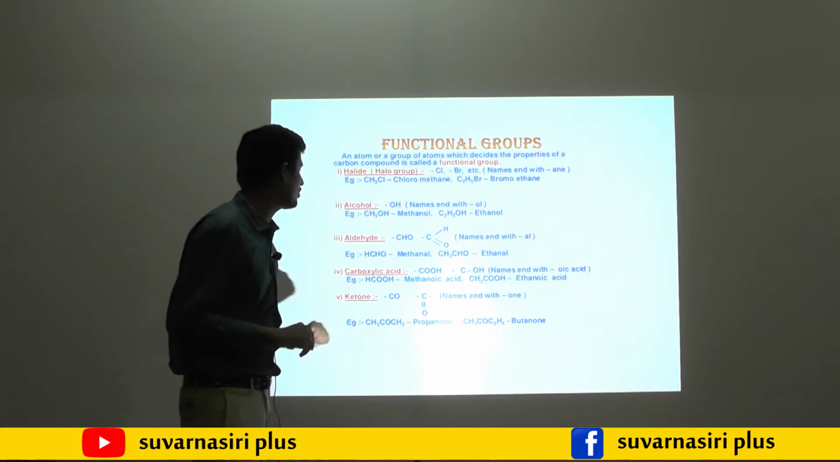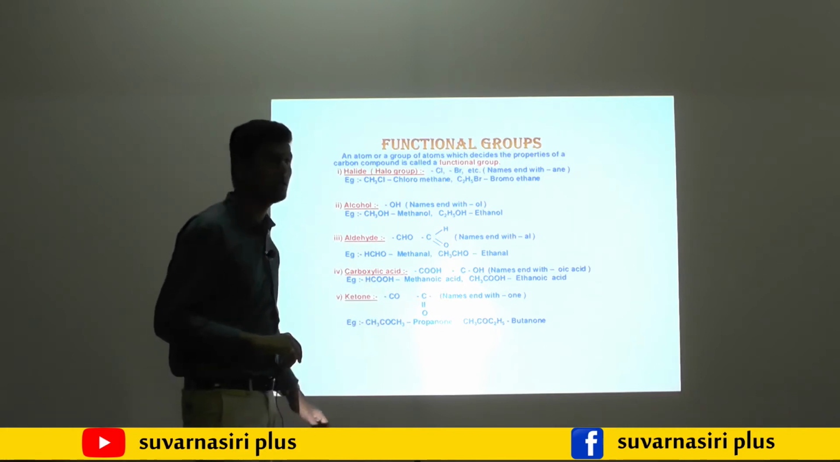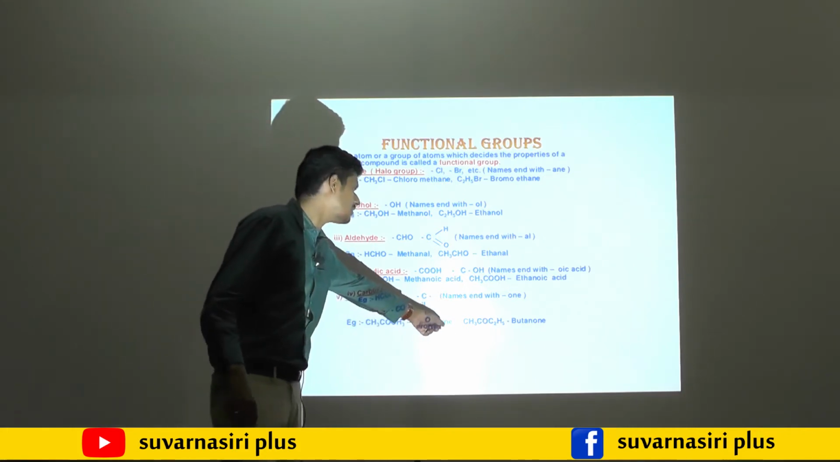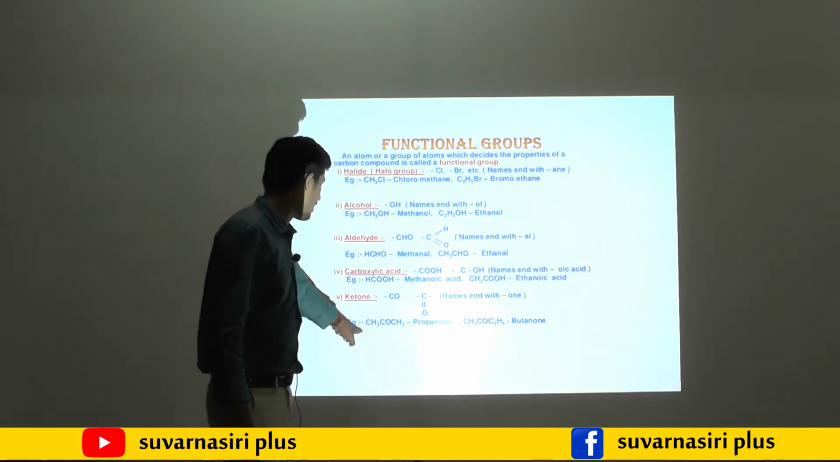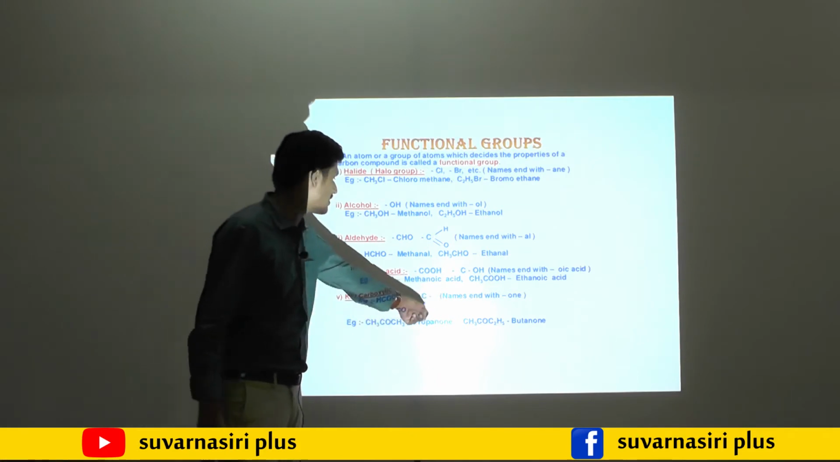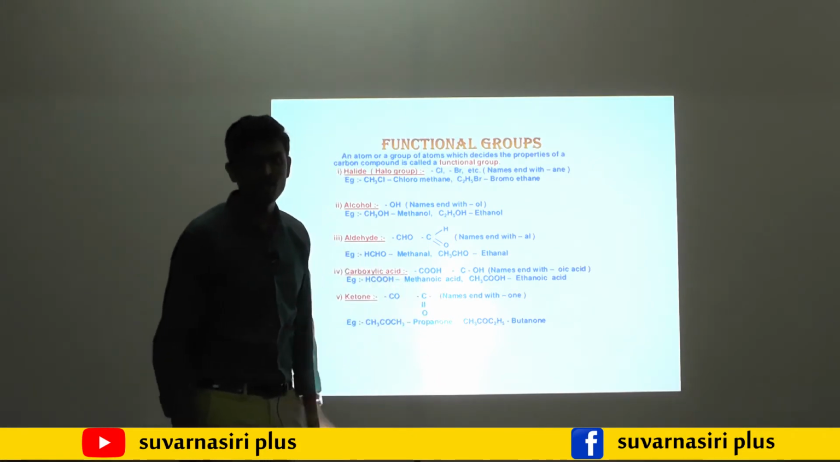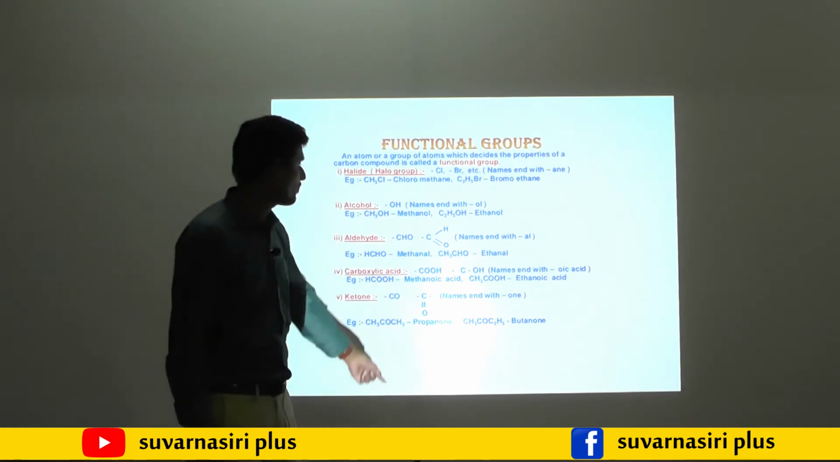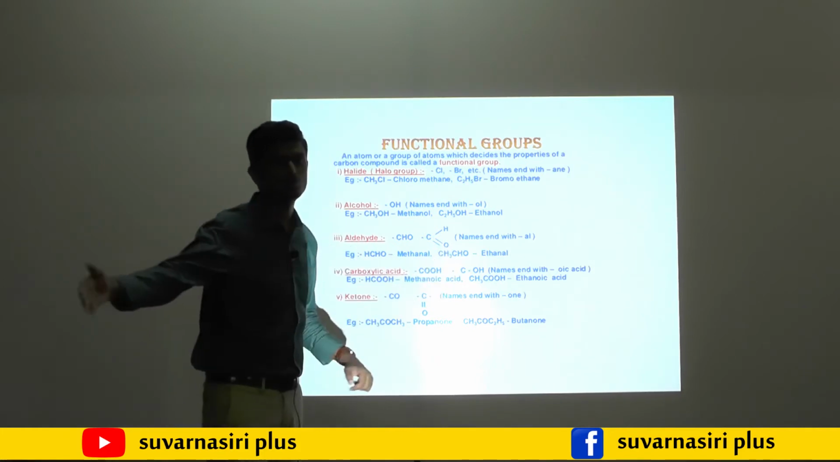Like that, for ketone also we have to count the number of carbons. Here also we replace E with one. We have counted the number of carbons: 1, 2, 3. Three carbons, propane. Then it becomes what? Propane, but replace E with one, propanone. Like that, butanone also came.